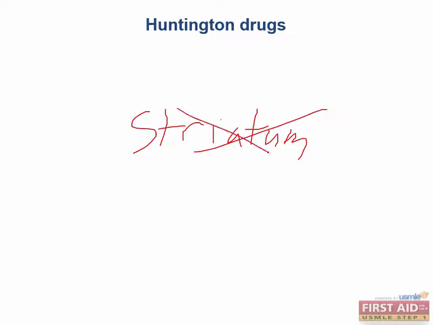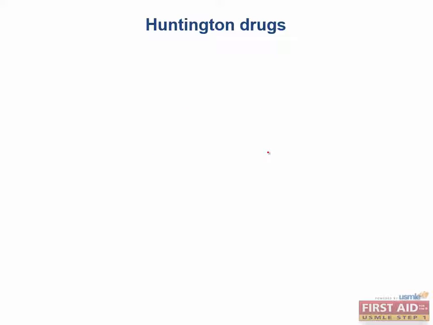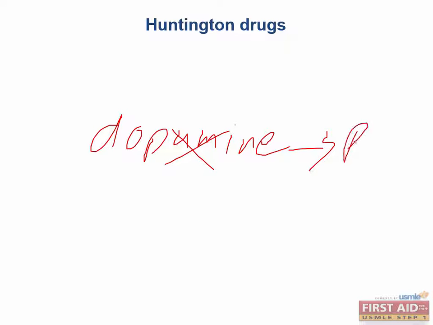Now, as you know, it is caused by a loss of the striatal nuclei, and therefore a loss of inhibition in the CNS. So one way to think about this disorder is in terms of dopamine's role in movement. We've discussed that dopamine is involved in the initiation of movement, which is why a lack of dopamine leads to Parkinson's disease. Now, in Huntington's, there is too much movement, thus one way to fix this problem is to decrease dopaminergic action.